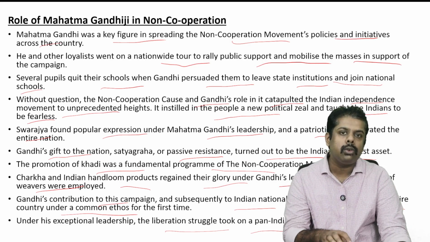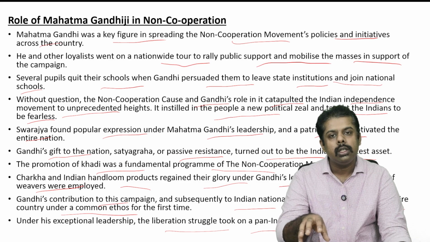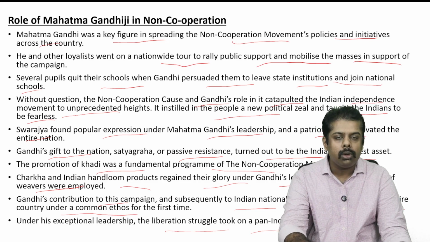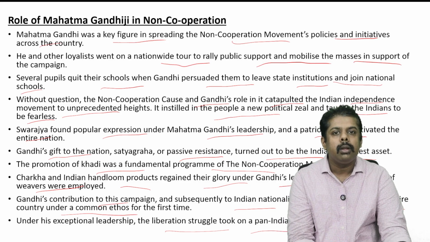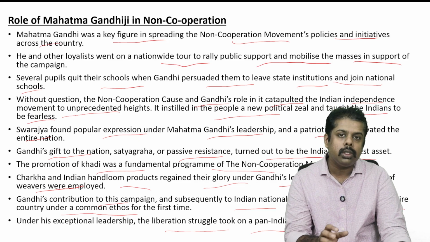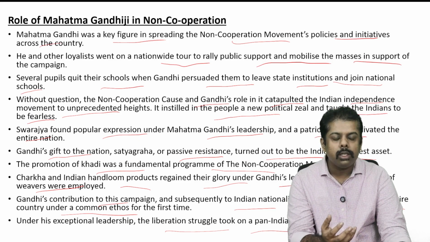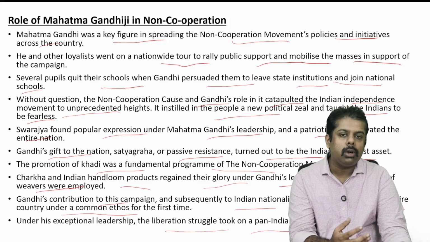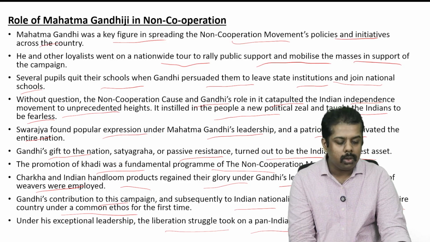His pan-India character made sure that the movements he carried out got mass appreciation by the people of India. Okay, so that was also important. So these are the roles of Gandhiji in the non-cooperation movement.